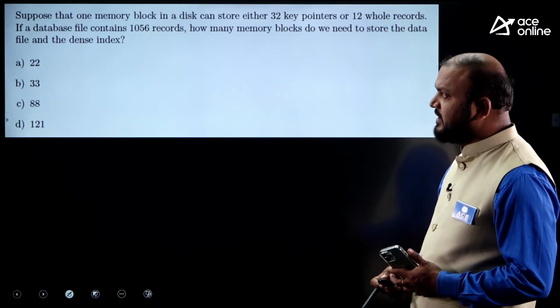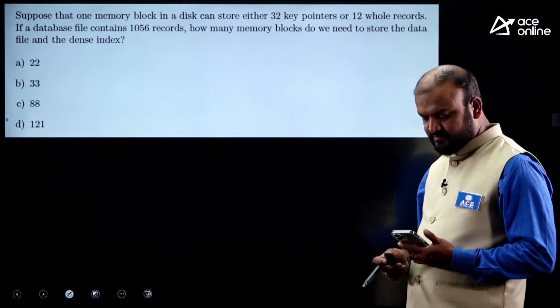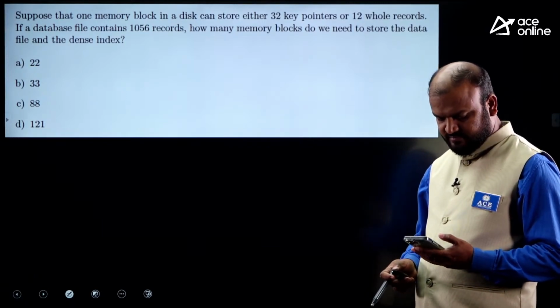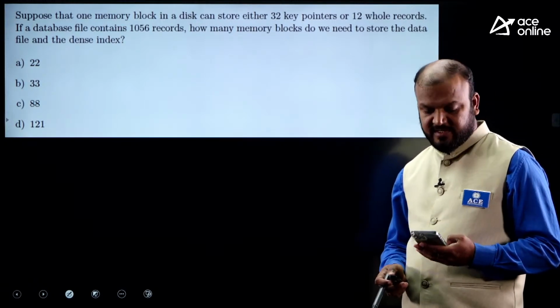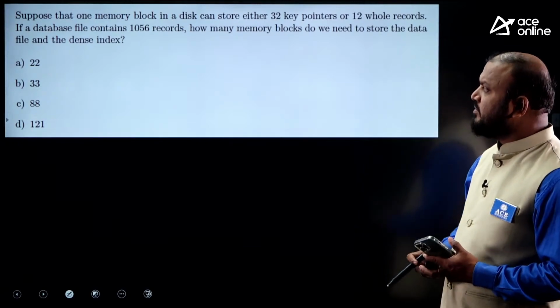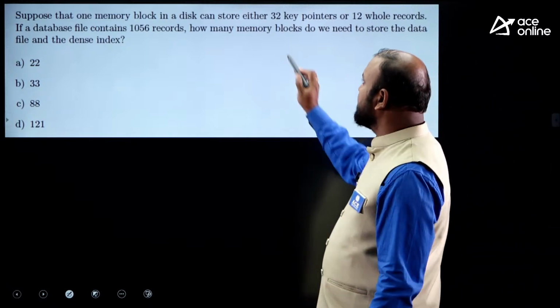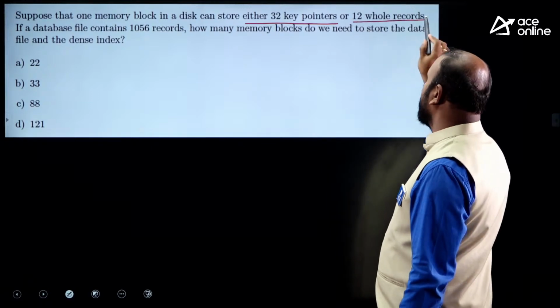Okay, fine. Can you solve this question? I'll give you 1 minute of time. Yes, Siddharth. Suppose that one memory block in a disk can store either 32 key pointers or 12 whole records.